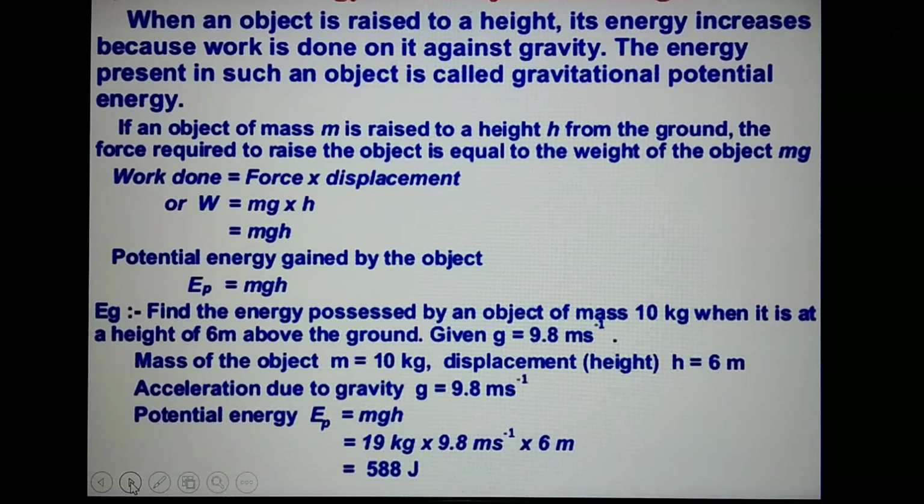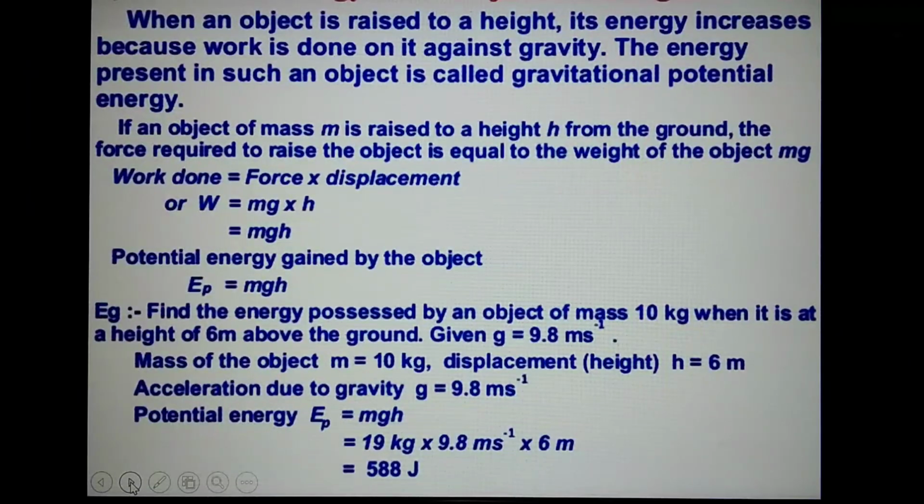For example, find the energy possessed by an object of 10 kg mass when it is at a height of 6 meters above the ground, given g is equal to 9.8 meters per second squared. Potential energy is equal to mgh. Mass of the object given is 10, height is 6 meters, gravity is 9.8, so 9.8 into 6 into 10 is equivalent to 588 joules.